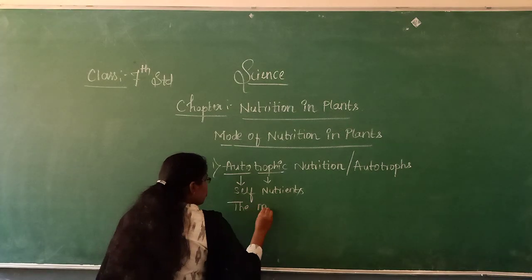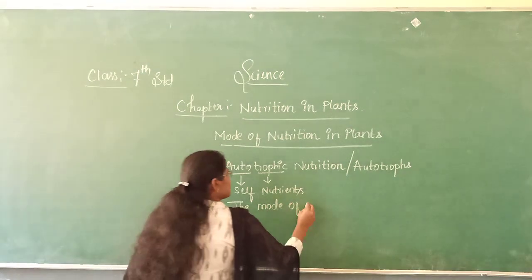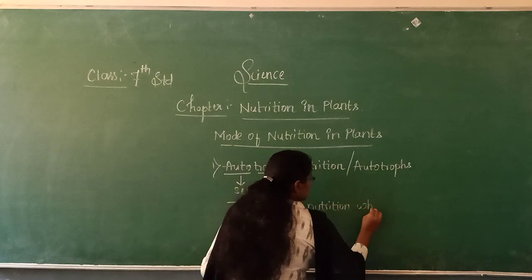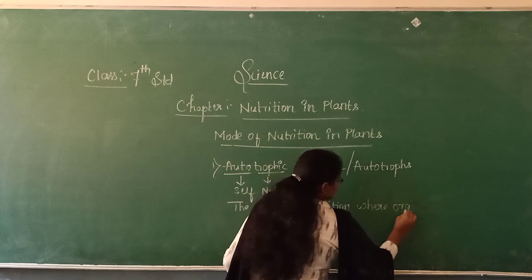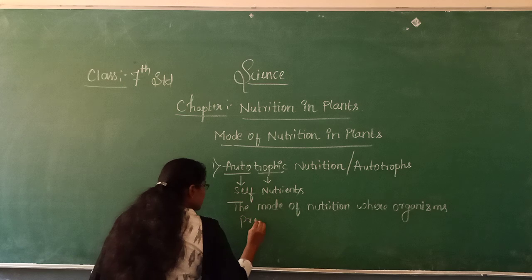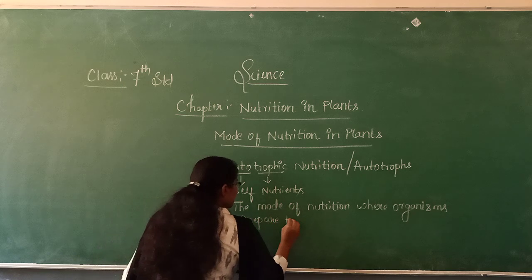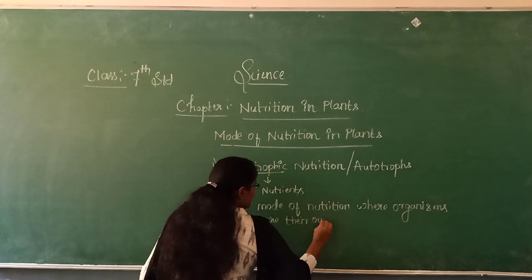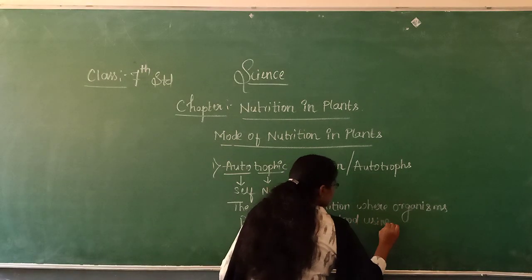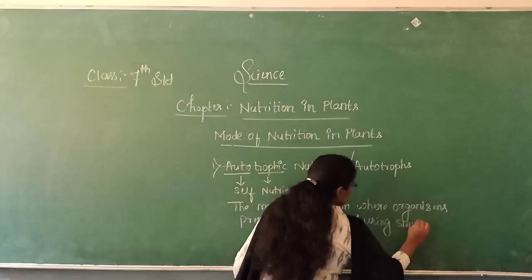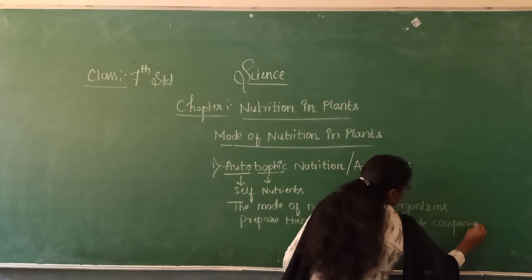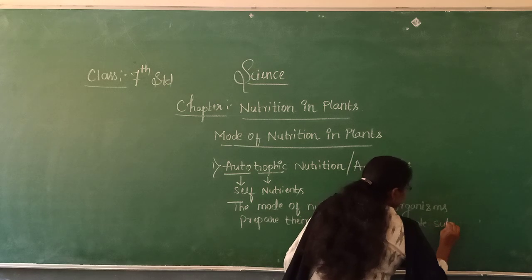The mode of nutrition where organisms prepare their own food using simple components or simple substances.